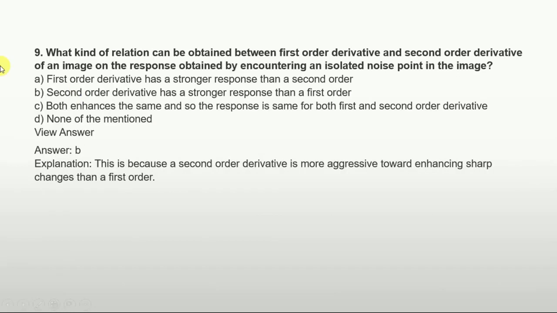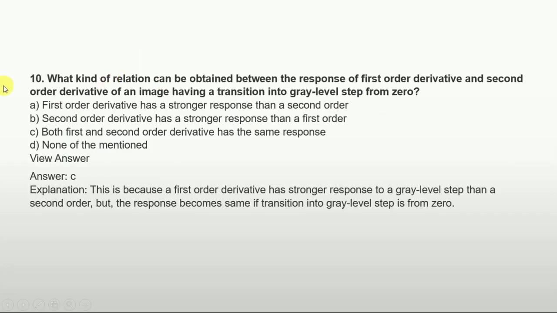And the next question is, what kind of relation can be obtained between the first order derivative and second order derivative? The first order derivative has a stronger response than the second order. The second order derivative has a stronger response than the first order. Option C is both enhance the same and show the same response for both first and second order derivatives. And option D is none of the mentioned. So the answer is option B, that is the second order derivative has a stronger response than the first order. And the next question is, what kind of relation can be obtained